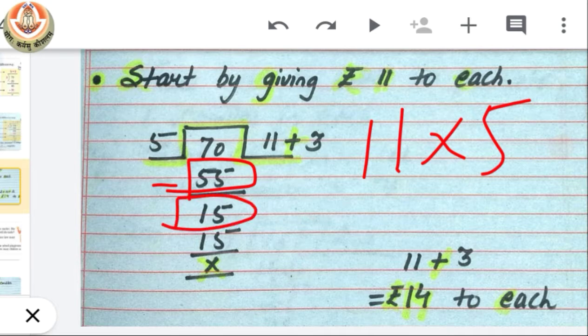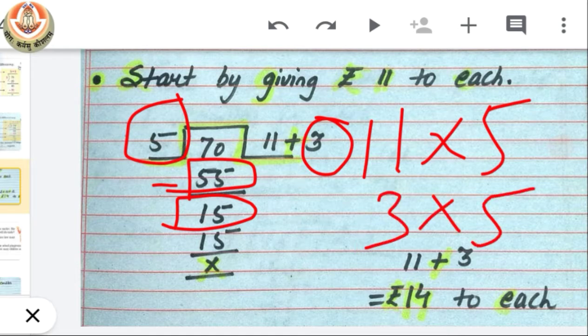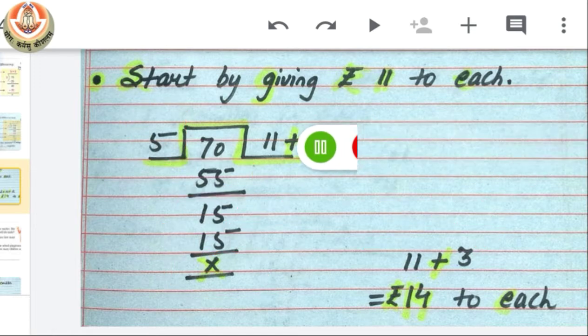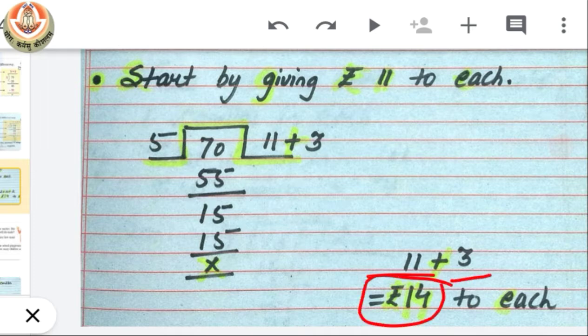So I can easily distribute rupees 15 among 5 by giving 3 to each. When I give rupees 3 to each of them, that means the 15 rupees which were left are also distributed. So I have no money left now. So you can see here how much money I have distributed to each of them is 11 plus 3, that is 14. So you can see here our answer is again the same, but the method of division is different. So you can divide any number by any number in different ways.